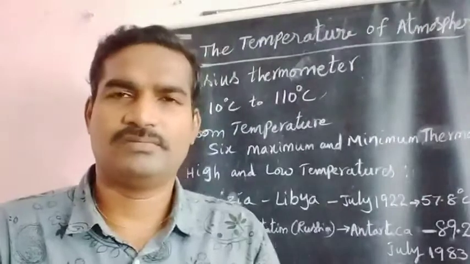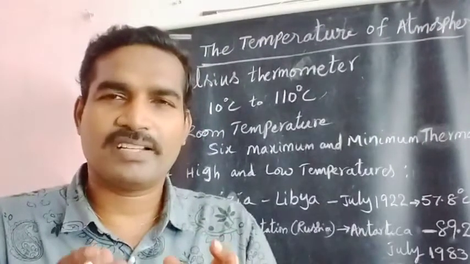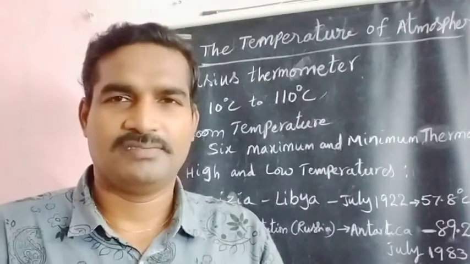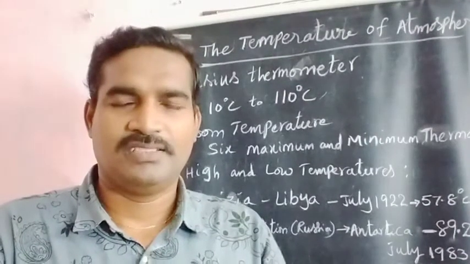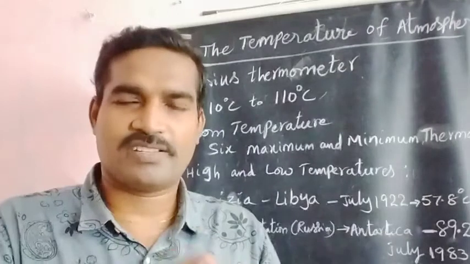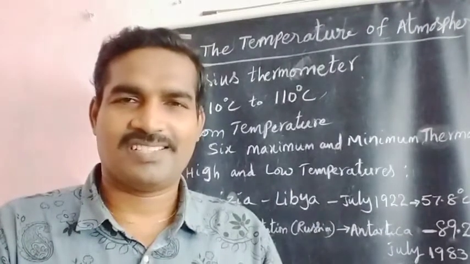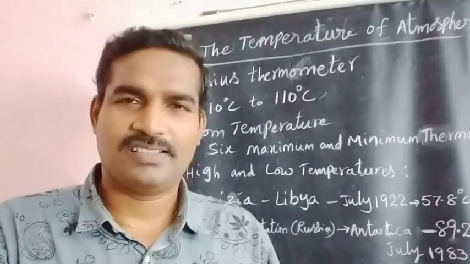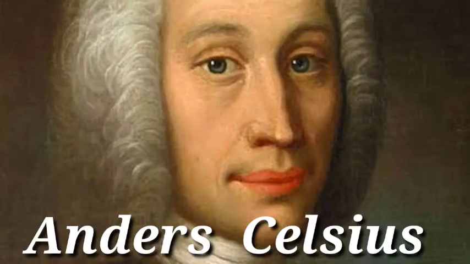And now, how do we measure the temperature? Which instrument measures the temperature? Yes, everyone knows this answer. Thermometer. Celsius degrees. Okay, thermometer. Who invented that? Celsius only. So that's why it is called Celsius thermometer or centigrade. It is measured in centigrades.